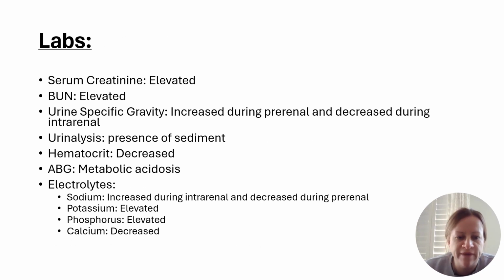Here are some of the labs that we're going to look at for acute kidney injury. The serum creatinine will be elevated. The BUN will also be elevated. For the urine specific gravity, there's going to be an increase during the prerenal phase and then a decrease during intrarenal. For urinalysis, there'll be presence of sediment potentially. Hematocrit will be decreased. Their ABGs will show metabolic acidosis.